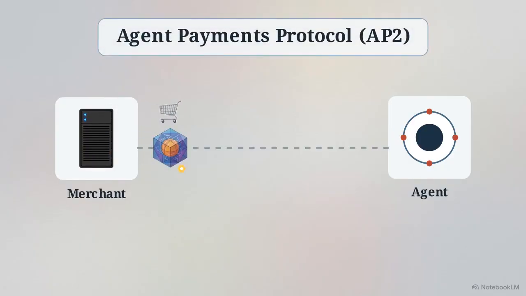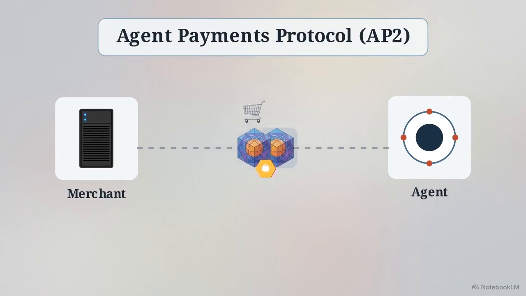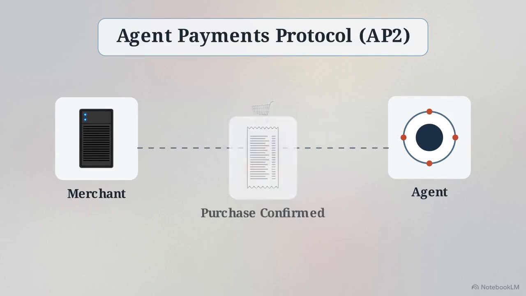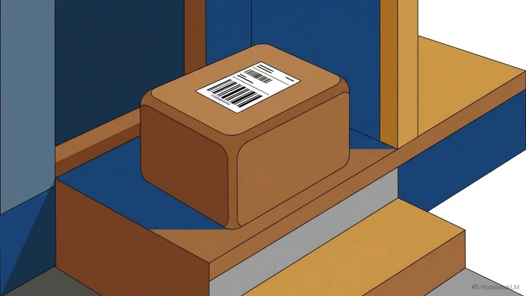First, the merchant issues a cart mandate, cryptographically locking the price and item. In response, your agent generates a payment mandate, providing the mathematical countersignature to authorize the purchase. Because of this double signature system, the financial transaction executes cleanly. The store gets paid, and your actual credit card number is never exposed to the AI or the open web. We unfreeze the clock. The research, the delegation, the inventory check, and the dual signature purchase all conclude. 300 milliseconds after you pressed enter, your monitor is scheduled for delivery.